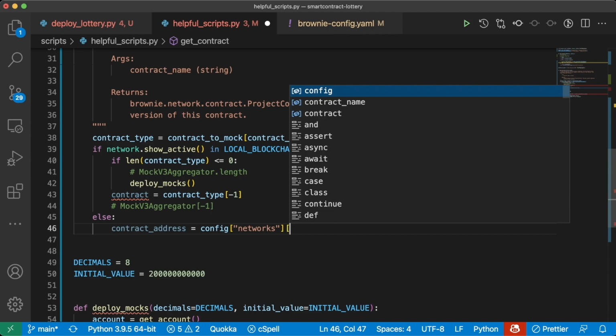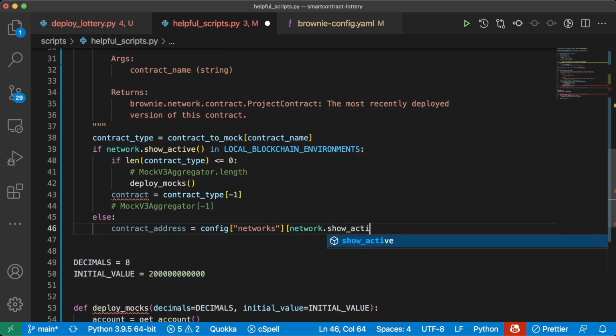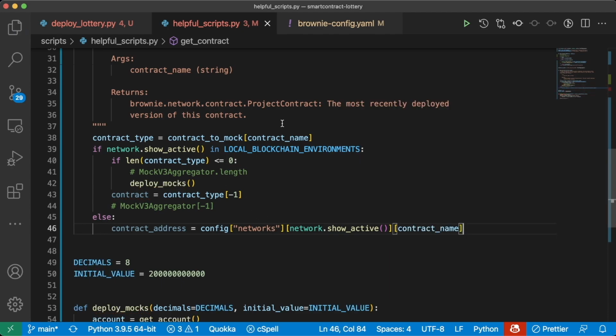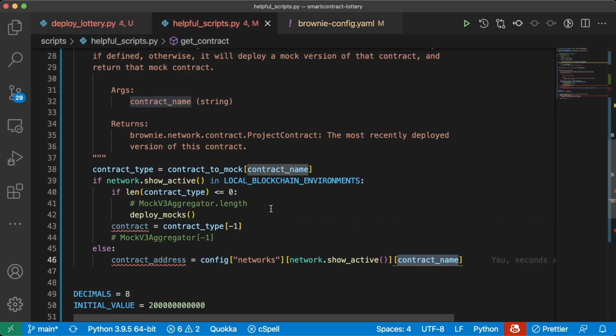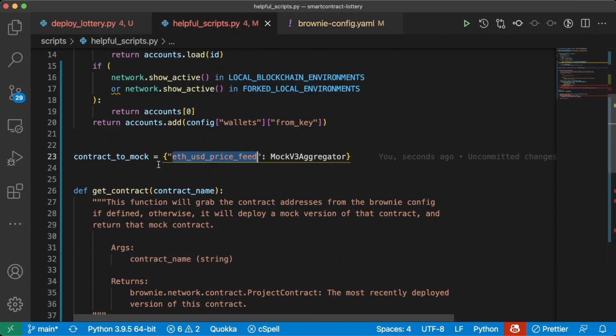networks, network.show_active, and that contract name. For example, again, if it's ETHUSD price feed, it'll be ETHUSD price feed here. And the way we're setting it up, it's got to be the same as what's in our contract to mock dictionary here.